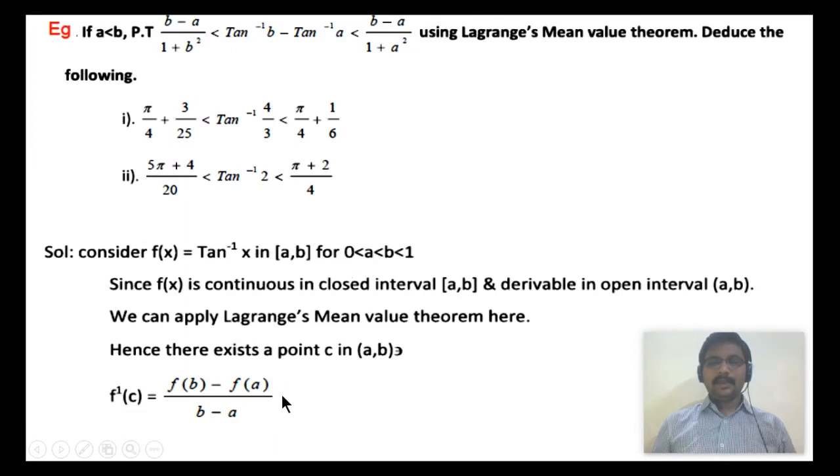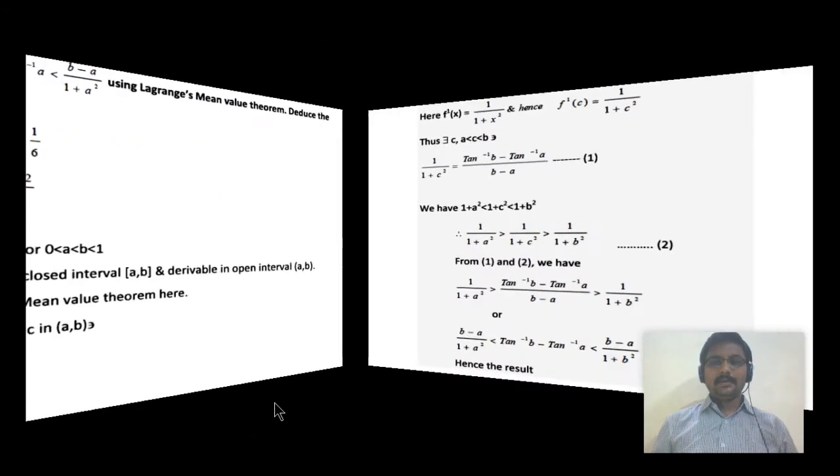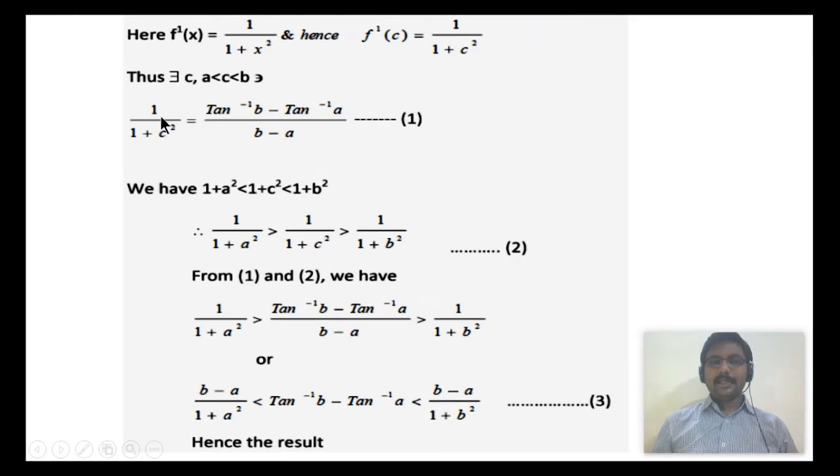By Lagrange's mean value theorem, we take the equation f dash of c is f of b minus f of a by b minus a. So we will get the equation like this: 1 by 1 plus c square is tan inverse b minus tan inverse a by b minus a. Since we have a less than c less than b, we take squares for the inequality and adding 1, we get 1 plus a square less than 1 plus c square less than 1 plus b square.